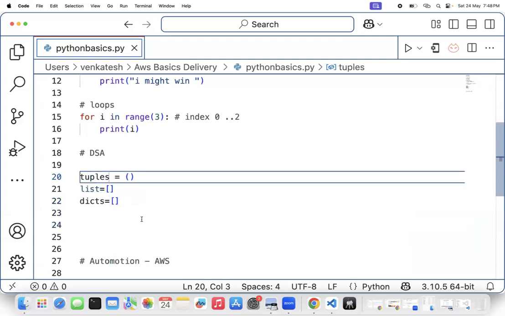So tuple means what? I will take an example of your computer. Most of your PCs are tuples. Tuple means that when you buy a configuration, your processor is fixed, and your RAM is fixed. Let's say you put in 8 GB RAM.